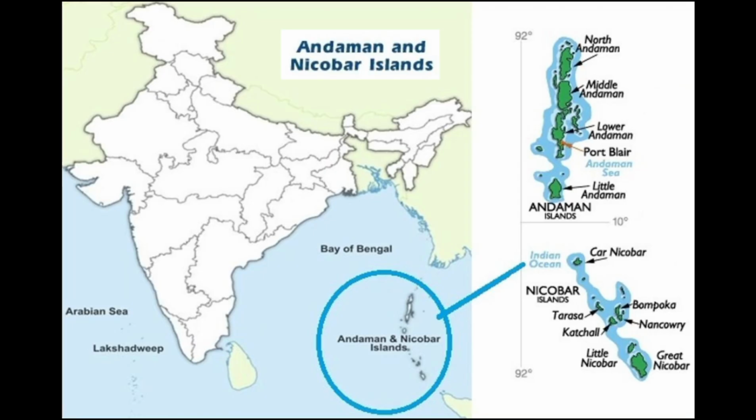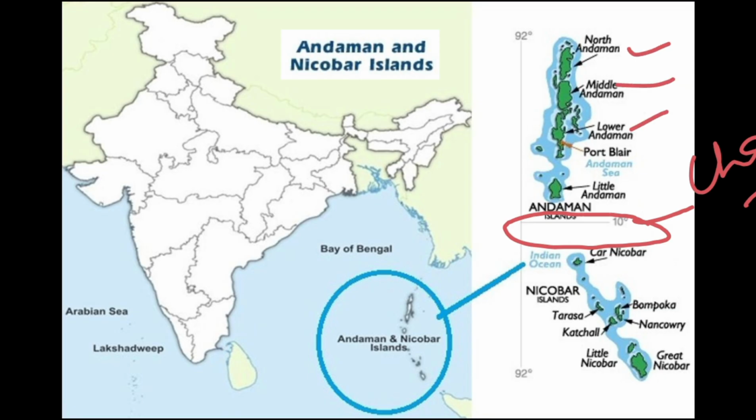So by these you can point out, see here. The channel which is actually dividing Andaman and Nicobar, we call it the 10-degree channel. It is the flow of water which is between both the islands. You can see here we have North Andaman, Middle Andaman, even Lower Andaman, and the capital city of Andaman, which is actually Port Blair here.